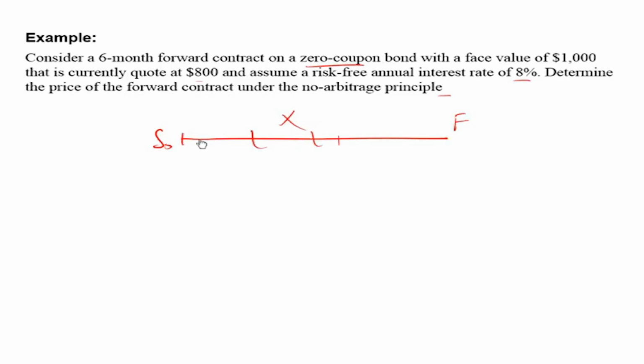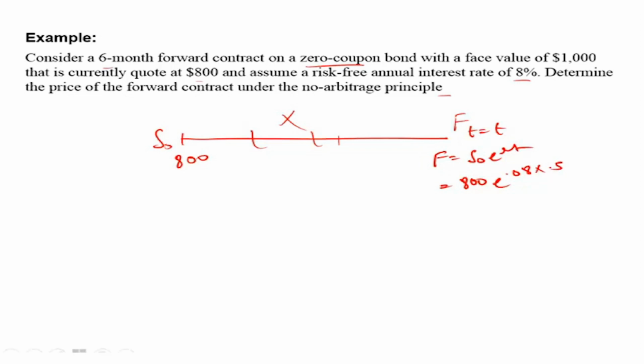If the spot price is 800, then the fair forward price at time t equal to T, that is at expiration, will be given as S0 e raised to the power RT. S0 is 800 into e raised to power 0.08 into, please note, rate will always be annual. Always, unless otherwise specified, a rate mentioned is an annualized rate. So time period will also have to be in years. So it's a 6-month contract. So 6 months is 0.5 years.